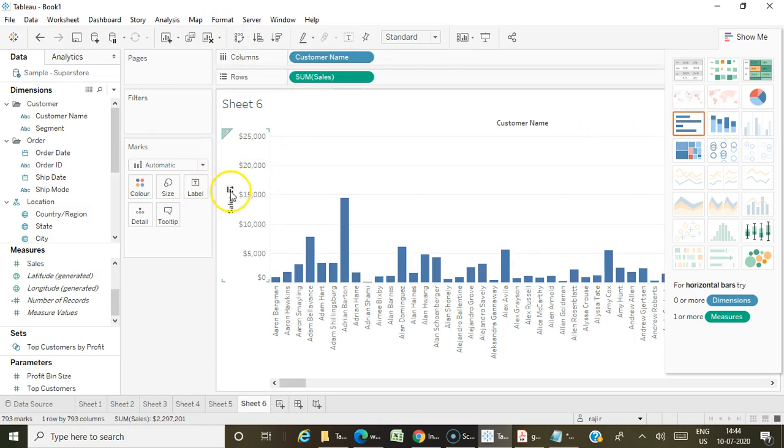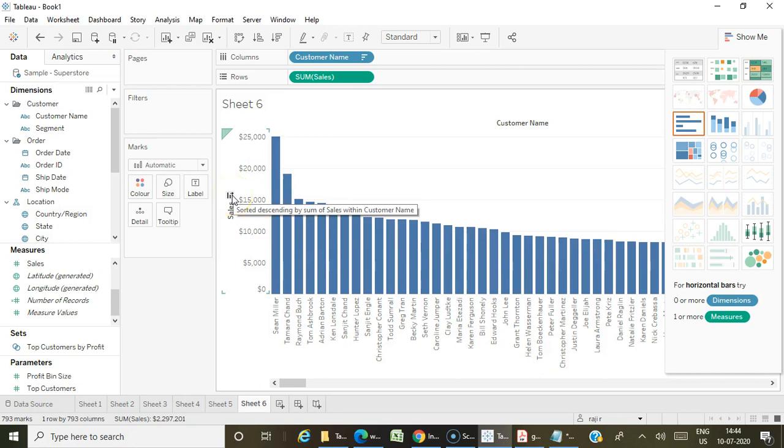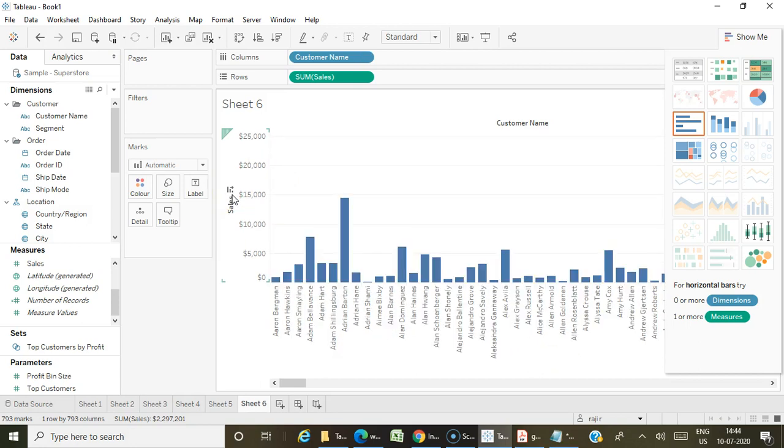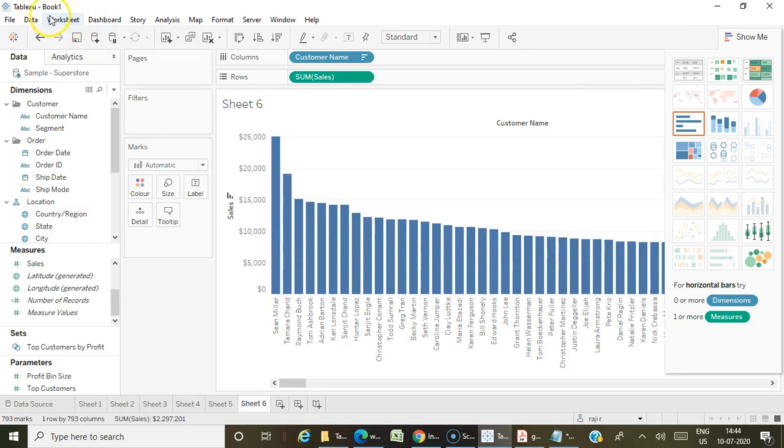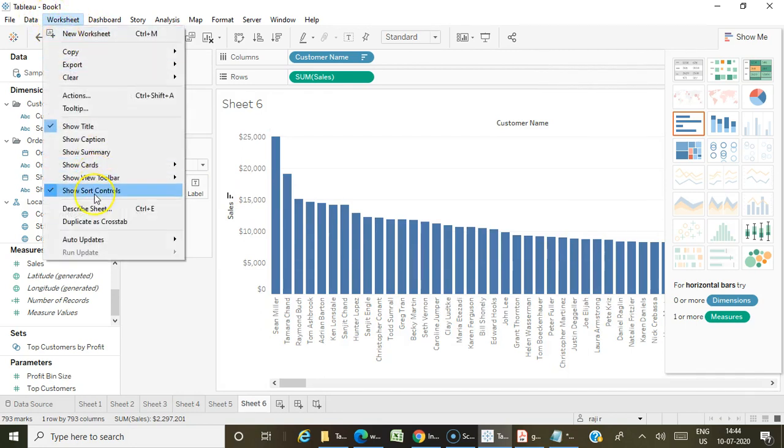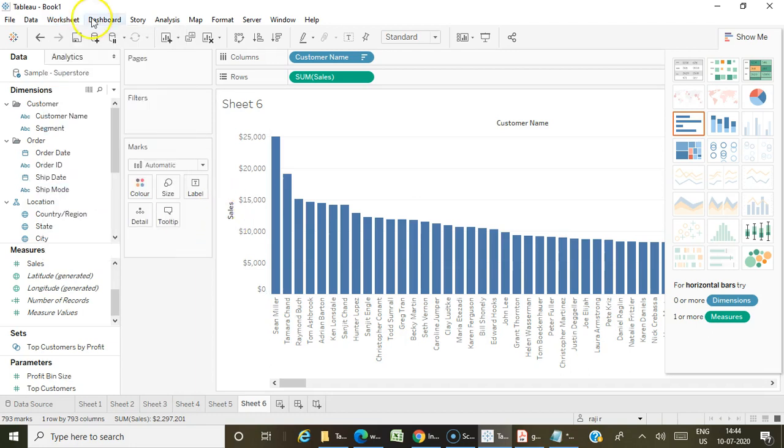So they may also ask about this default sort option. See, you have this sort control here in order to sort your graphs in ascending or descending. How to stop this sort control? If you go to the worksheet, you have something called show sort control. If this show sort control is not checked, then you will not have this sort control. Only when the option is checked, you will have this sort control, which you can use to sort your graphs directly on the view.